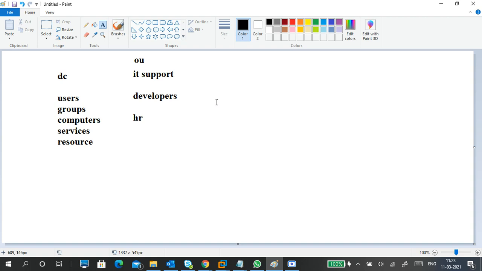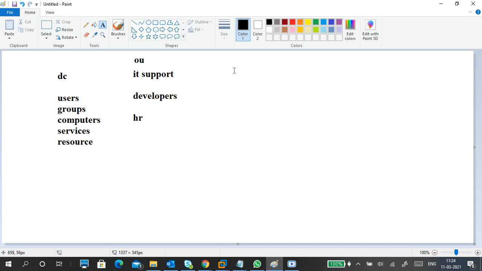We can organize users, groups, computers, and other accounts, meaning service and resource accounts, into different containers. A container is like a box, right? OU is an organizational unit. We are putting them into different containers. So this is the organizational unit. But what is the use of organizing them?